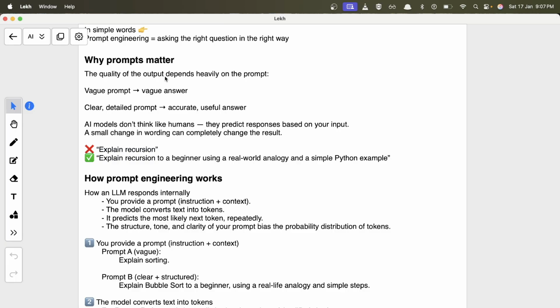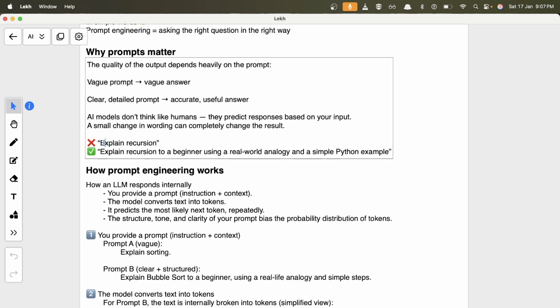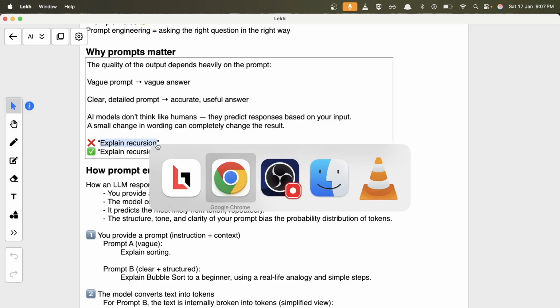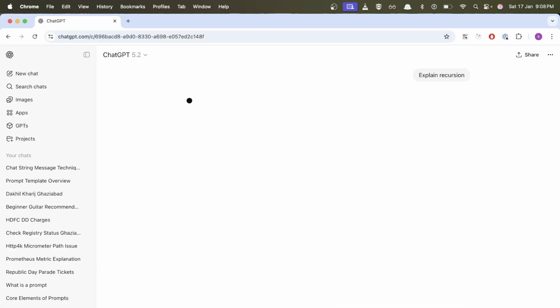If your prompt is vague and has less context, the AI may give you a different answer than the answer it will provide when you provide a detailed prompt with actual context and role and everything. So let's take an example of that. Let me try these two prompts. I'll just say explain recursion and let's see what ChatGPT response we get in this case. Let me type here and let's see.